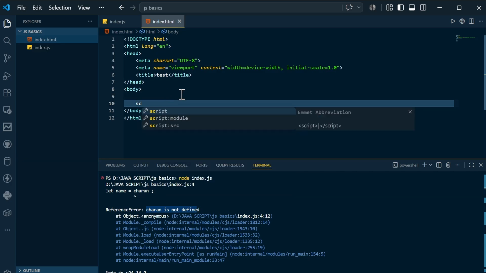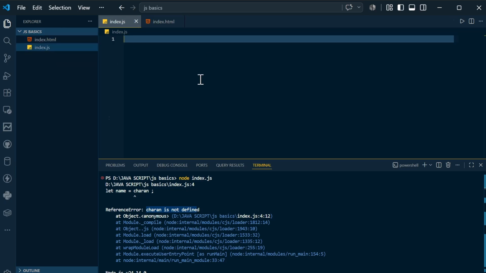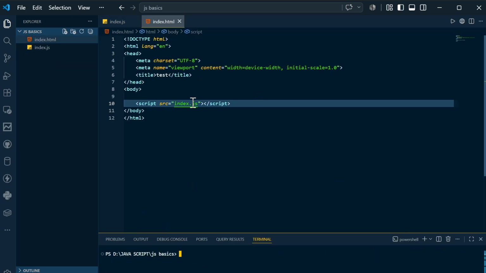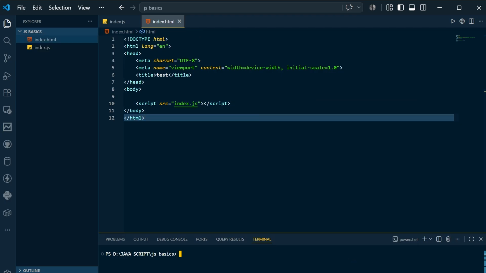Inside this, you need to mention the script. You can see here script src. If you press that, it will show you something like this. Inside the source, you can mention index.js. Basically you are linking. If you control click that index.js, you are going to come here. Not only that, in this HTML file, if you right click here, you will see open with live server. If you click on this, it's showing starting, which means it is going to open in the browser. It's saying server is running on the port 55.